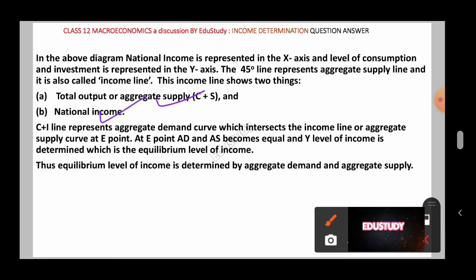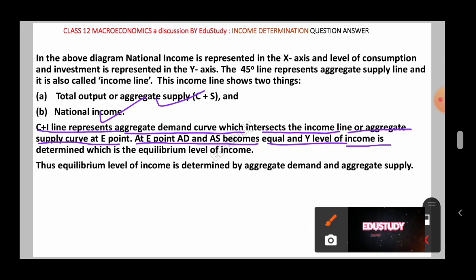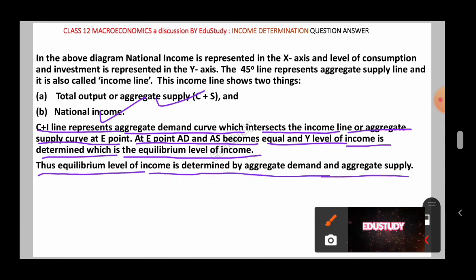So the C plus I line represents the aggregate demand curve, which intersects the income line or the aggregate supply curve at point E. At point E, AD and AS become equal and Y level of income is determined, which is the equilibrium level of income. Thus the equilibrium level of income is determined by aggregate demand and aggregate supply. So this is all about your question.